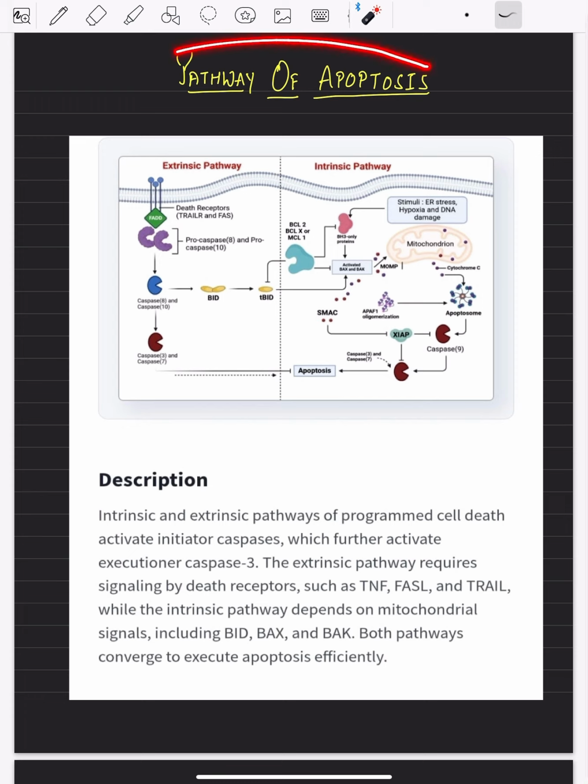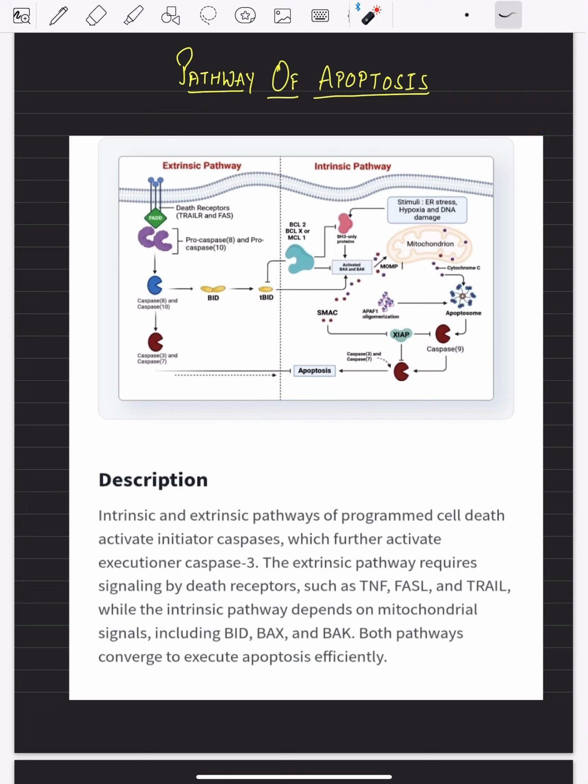So in the last video, I discussed the basic steps involved in apoptosis, the difference between necrosis and apoptosis, as well as the caspase cascade pathway and the types of caspase, that is the initiator caspase as well as the executor caspase. In today's video, I'm going to let you know about the mechanism involved, that is the intrinsic as well as extrinsic pathway of apoptosis. So this we will cover.